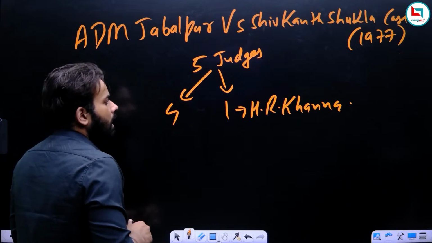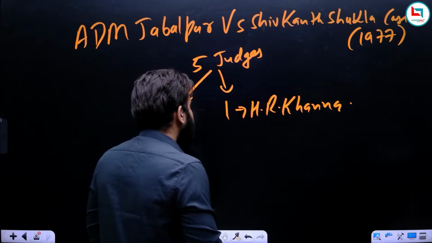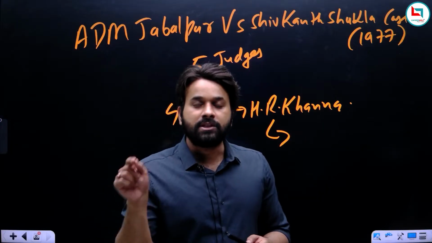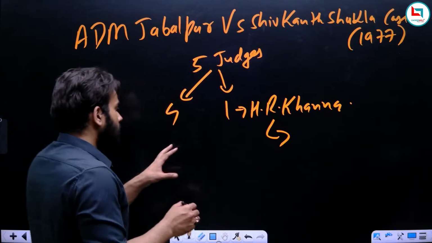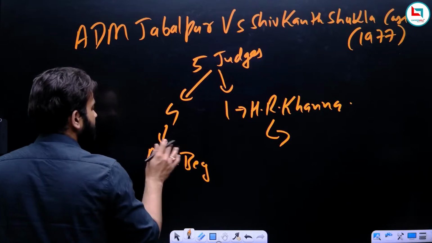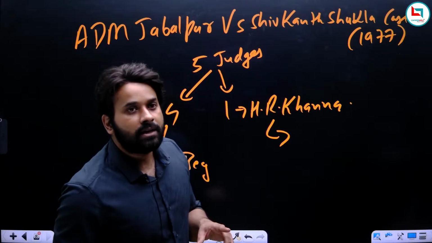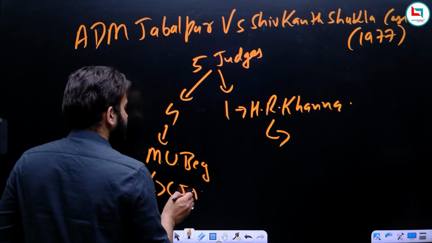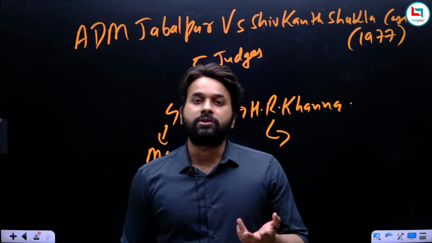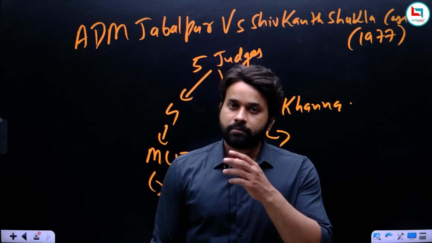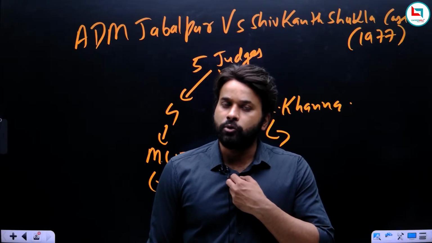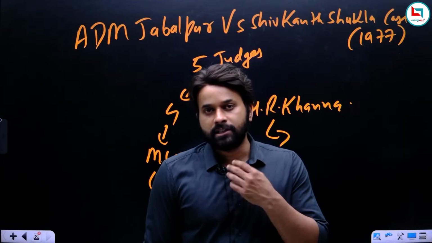So now what happened? What was the consequence of this judgment? The consequence was that HR Khanna was to be appointed as the CJI. He was next in line to become the CJI, but his junior, who was sitting among these 4, MU Beg, because of his judgment, was appointed as the CJI. So MU Beg became the CJI, whereas HR Khanna resigned, obviously, because this can be seen as a humiliation. These 2 cases are enough to show what the government is ready to do if you are not going to pass the judgment in its favor.